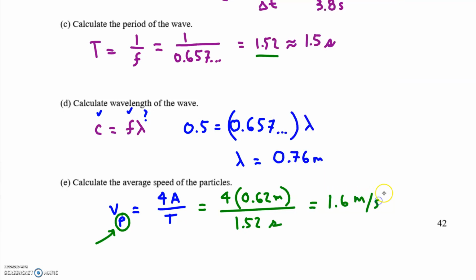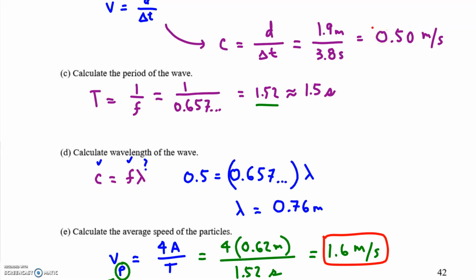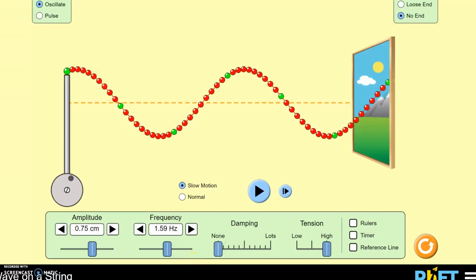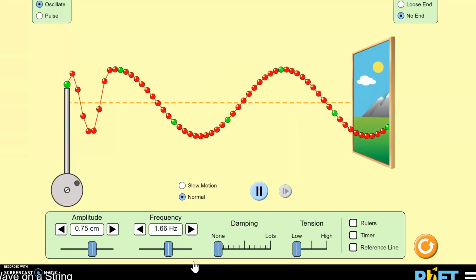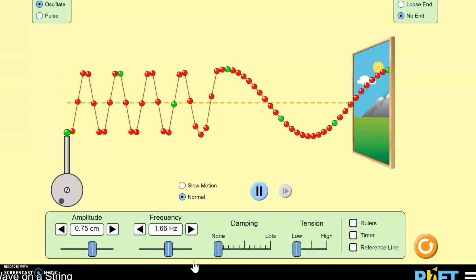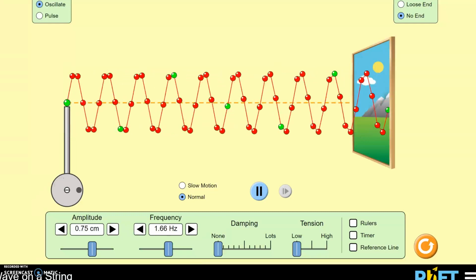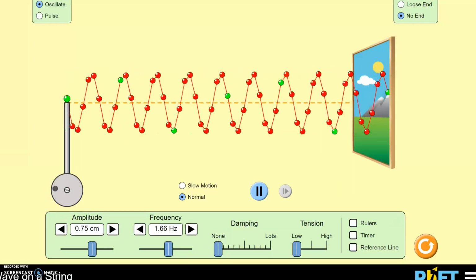And look at this. The particles are moving much faster than the wave. The wave is only going 1/2 a meter per second, whereas on average, particles are going 3 times that roughly. So here's what's happening. You've got a slow wave where particles are vibrating, oscillating up and down really fast. See how fast that thing is going? By contrast, the crests themselves creep across pretty slowly.